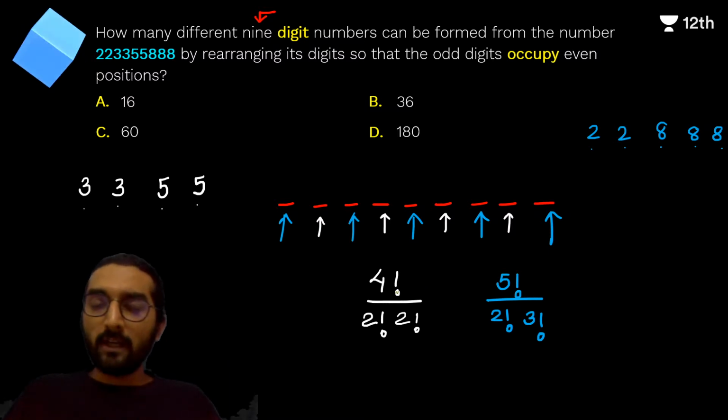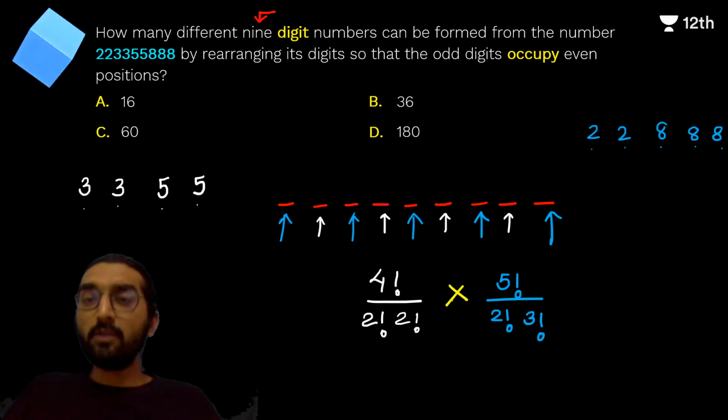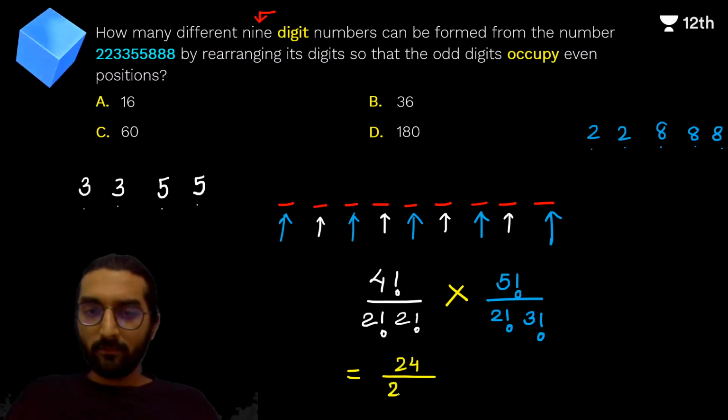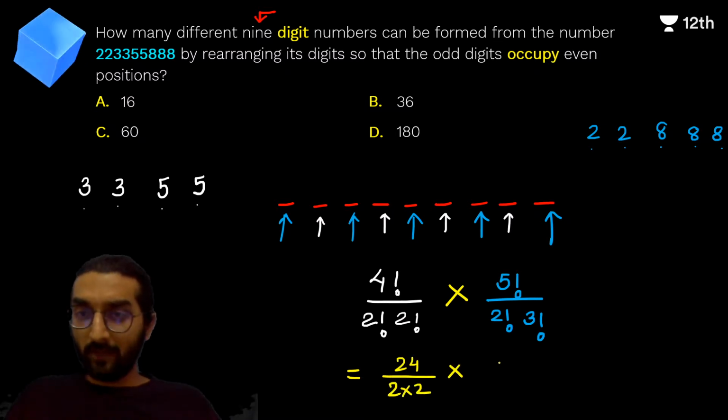Now because odd positions are also there, even positions are also there, you multiply them, right, and get your answer. As simple as that, right? So what will happen? 4 factorial is 24, 2 factorial is 2, so 24 divided by 2 divided by 2. Let's just write it down, right? Of course you can do this calculation even faster if you want to.